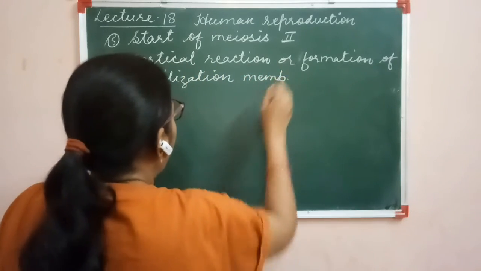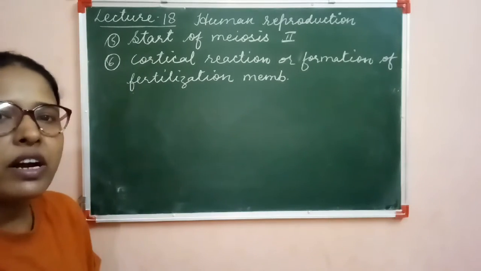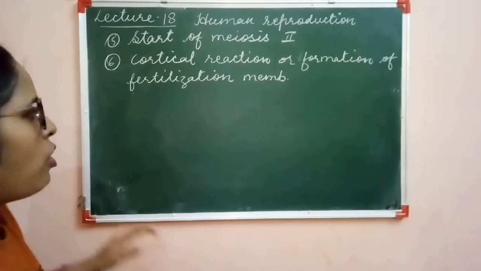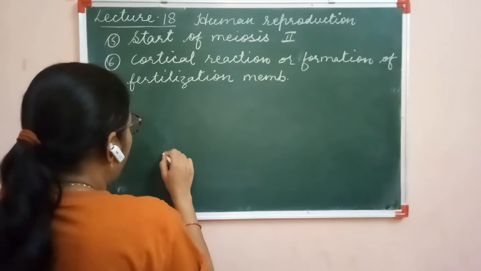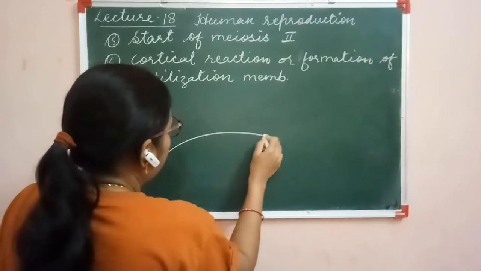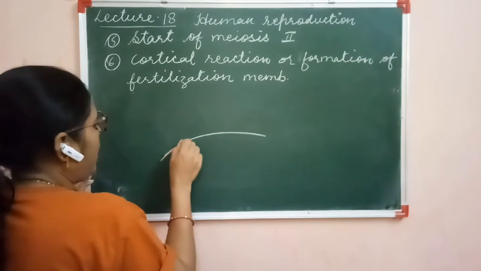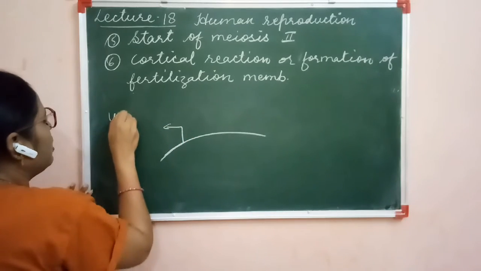A very important reaction, and this reaction prevents polyembryony. Suppose this is the membrane of the egg. This is the vitelline membrane of the egg.